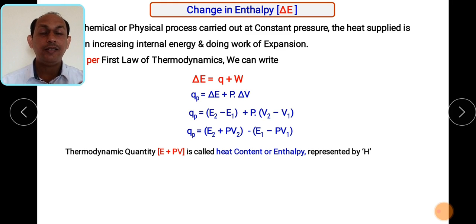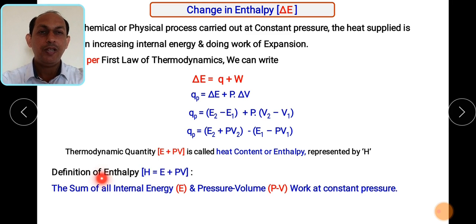And how to calculate its heat content or enthalpy? That is nothing but the sum of its internal energy, that is E, plus the pressure and volume terms if they are variables. So remember the definition of enthalpy: in the form of an equation, H is equal to E plus PV.